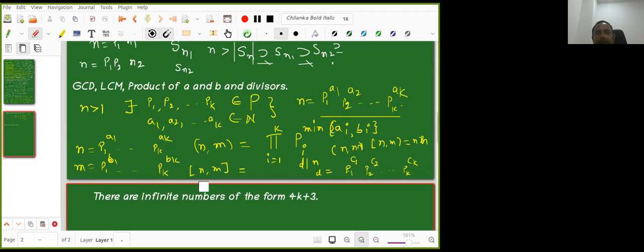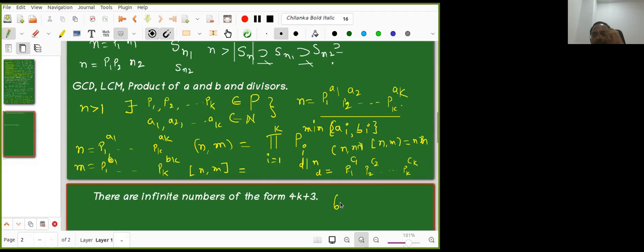So let us take some example. How many divisors does 6 have? Tell, it is easy. Any one of you can tell. How many divisors does 6 have? 4. 4, right? Yes. So how do you get it?